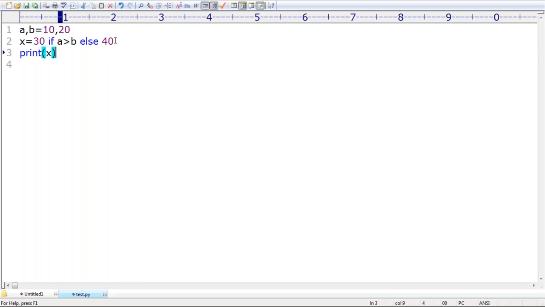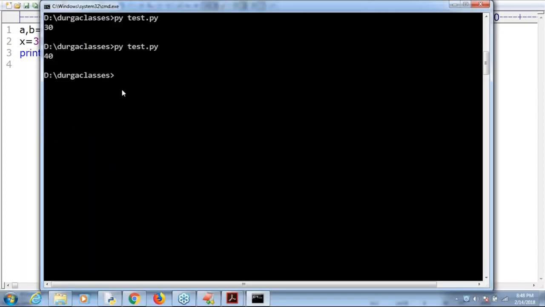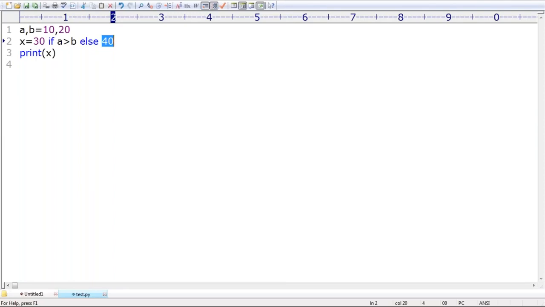Can you please tell what output we are going to get now? Because this condition is false, if this condition fails, then 40 is the answer. Yes, 40 is the answer we get by default. Clear? If else is always lengthy code, but the ternary operator takes just three arguments, so the length of the code is reduced. If else is not recommended if it is possible to use the ternary operator, because the ternary operator reduces the length of the code a lot. Remember that.